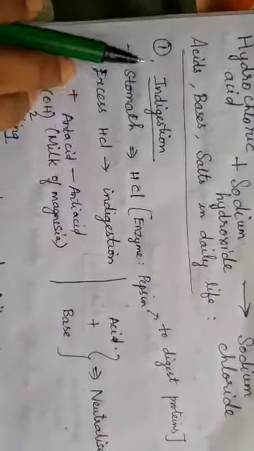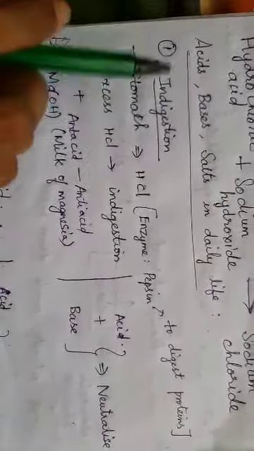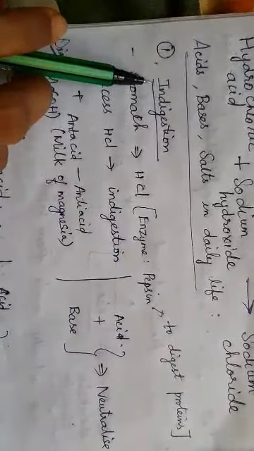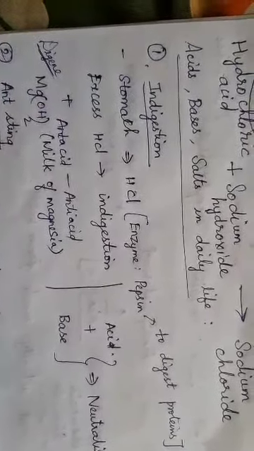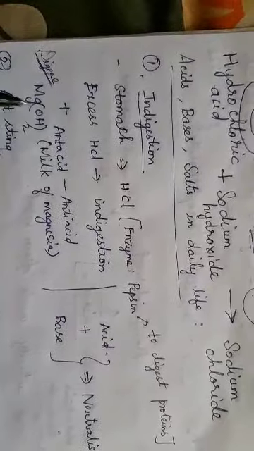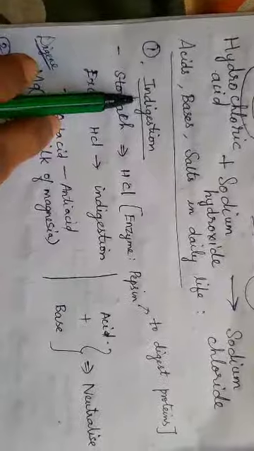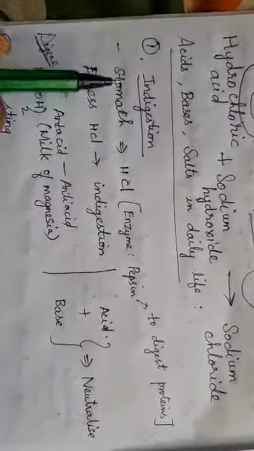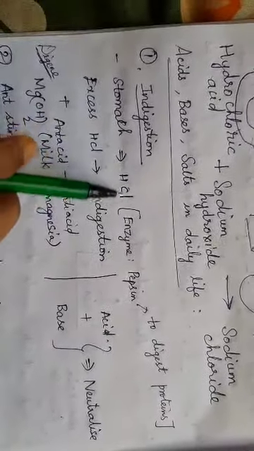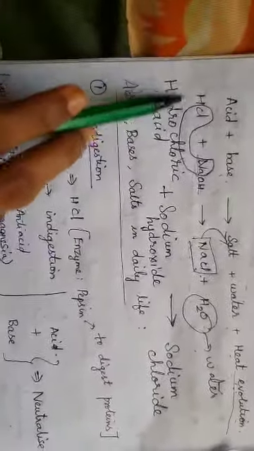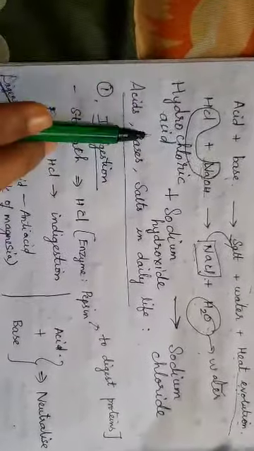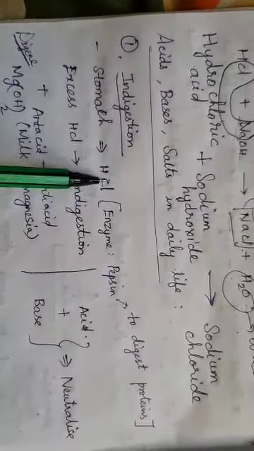Okay. So the first example is indigestion. Indigestion means whenever we feel like vomiting or whenever we feel that the stomach is too heavy and the food is not digested. How does indigestion happen? In our stomach we have the acid HCl. HCl is an acid, hydrochloric acid. I told you before itself. It is present in your stomach. That is your digestive juice.